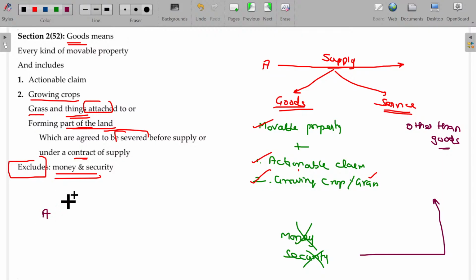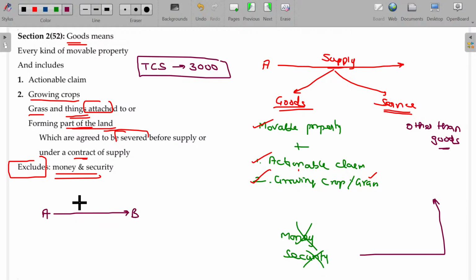Assume the TCS company share is currently 3000. A sells the shares to B, and in return 3000 rupees is transferred from B to A. Now the question is whether the TCS share is goods? No, sir. Services? No, sir.